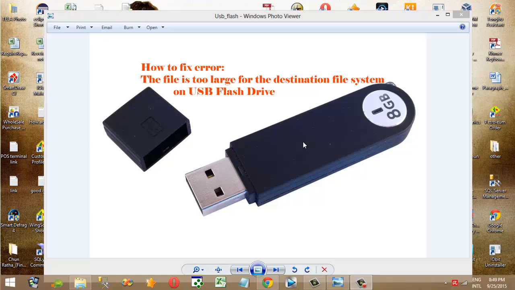Hello everyone, in this video I will show you how to fix the error. The error is like the file is too large for the destination file system. Okay, this error occurs when you copy too large data to your USB flash drive. Okay, so now let's go to show together.